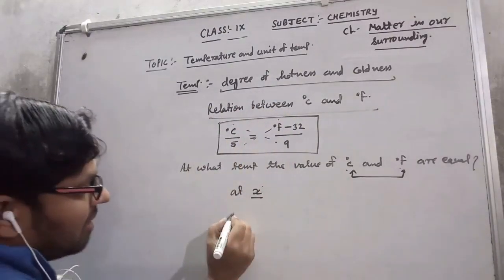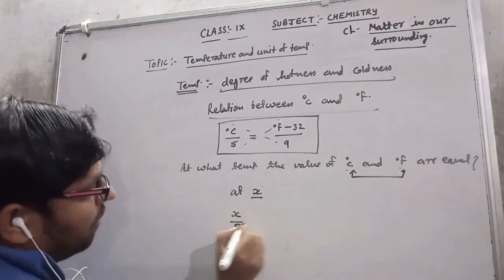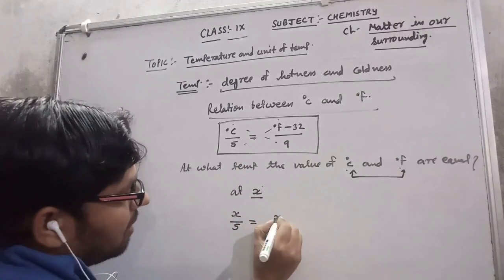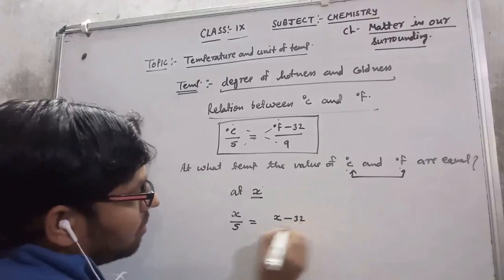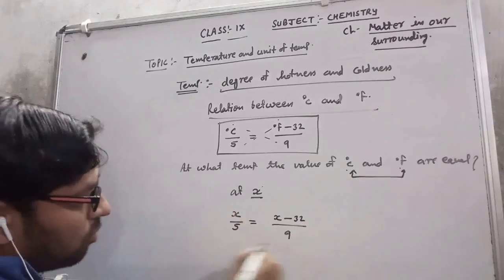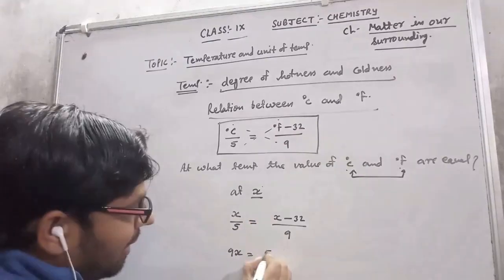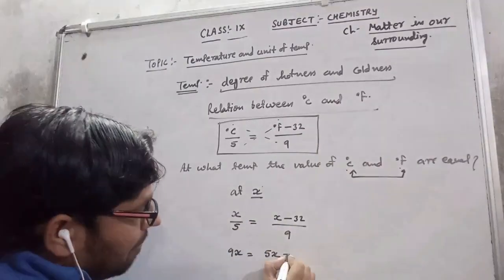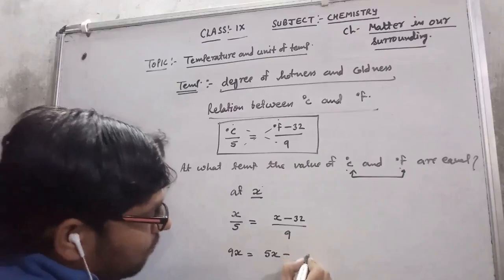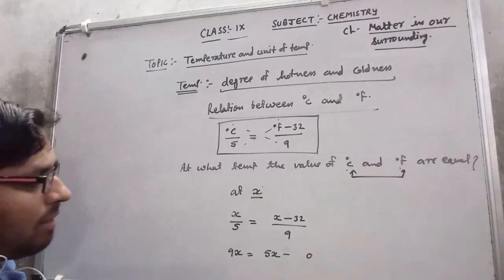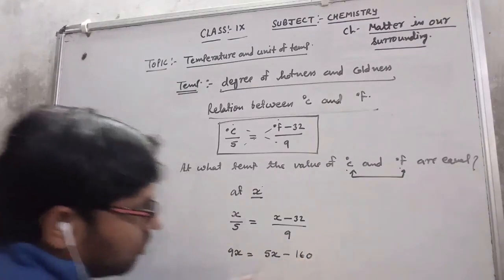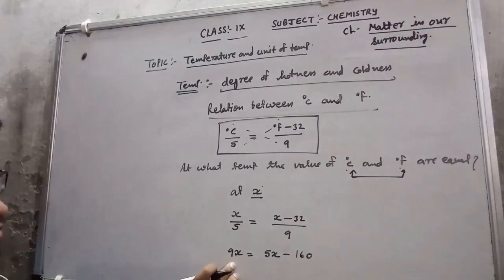So in the place of degree Celsius, x upon 5 equals degree Fahrenheit, which is x minus 32 upon 9. Now cross multiply: 9 multiply x equals 5 multiply x minus 32, that is 5x minus 160. 5 times 32 is 160. This will be the minus.